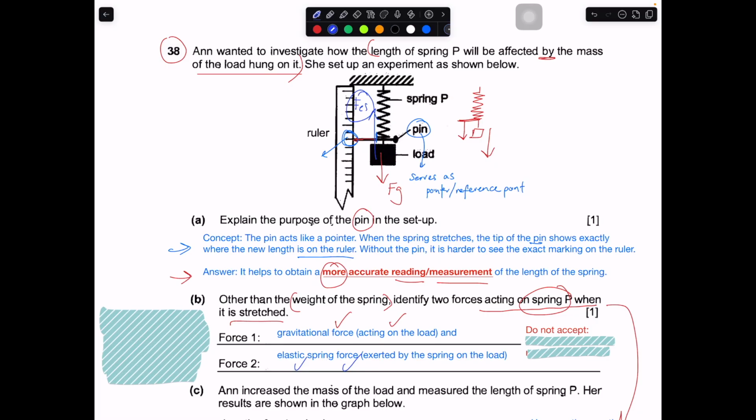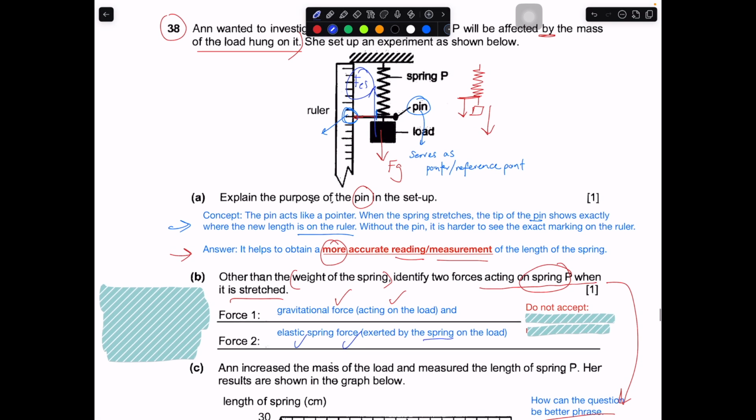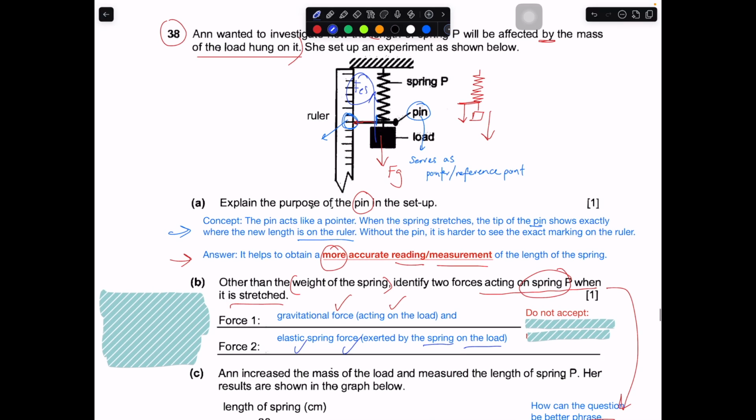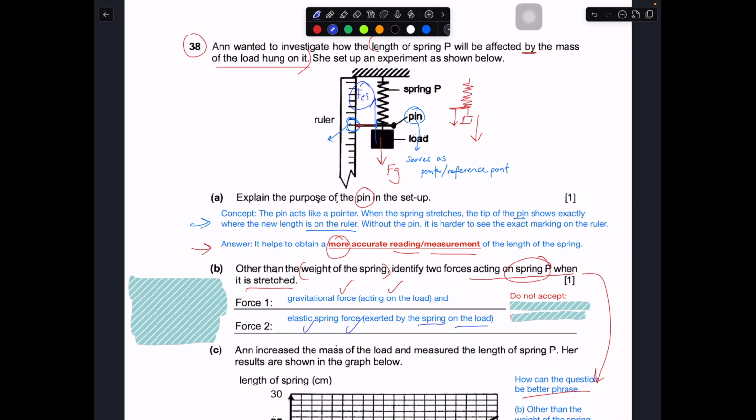Okay, this elastic spring force is exerted by the spring on the load. This elastic spring force is not exerted on the spring. So you need to be careful about this when you are talking about what are the forces exerting on the object. So in this case, a special note over here: the spring exerts an elastic spring force on the load, but it does not exert an elastic spring force on itself. So it cannot exert an elastic spring force on the spring, because the spring should be the one that is pulling it back, and it should pull.